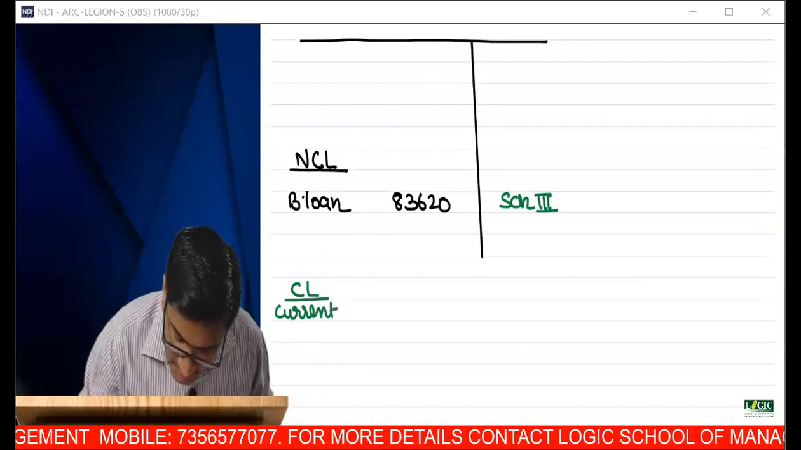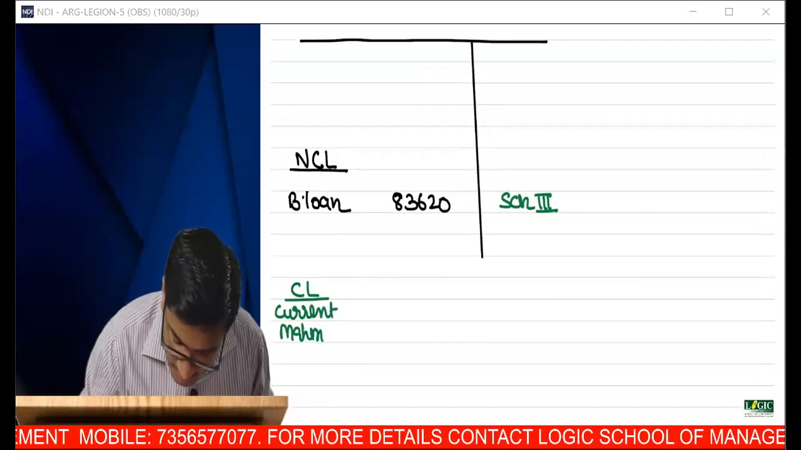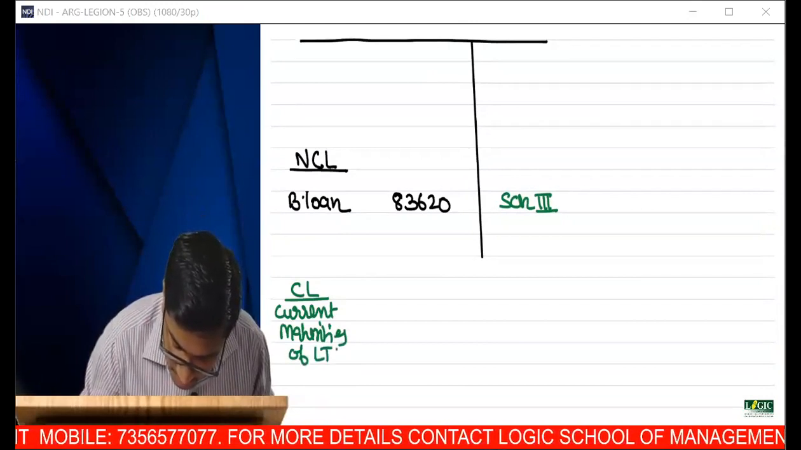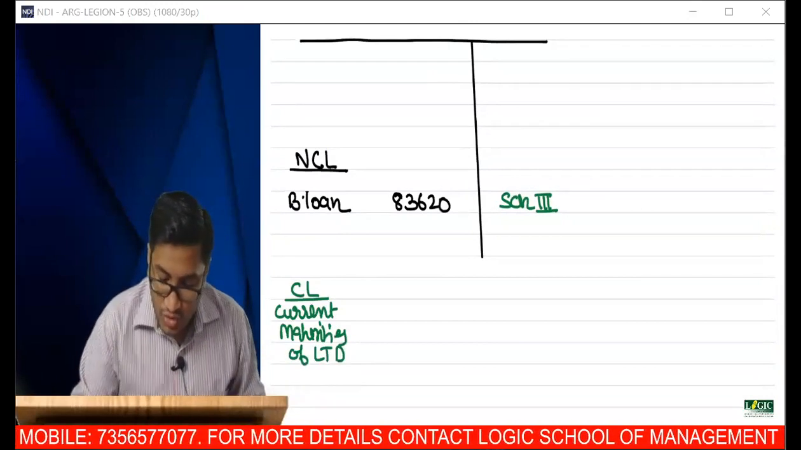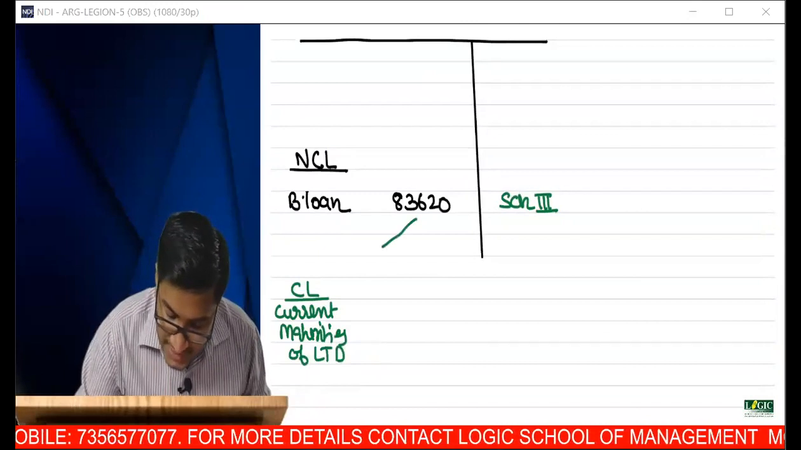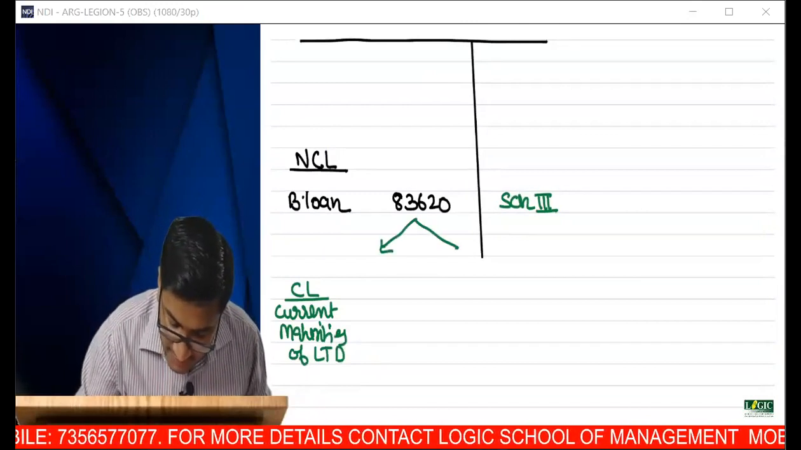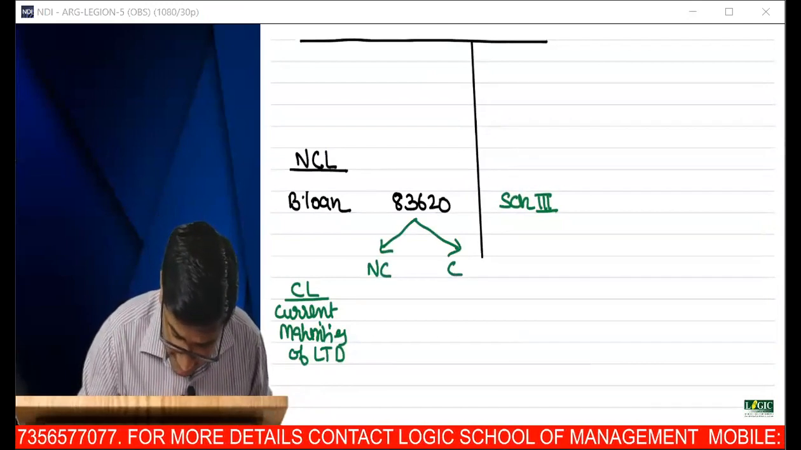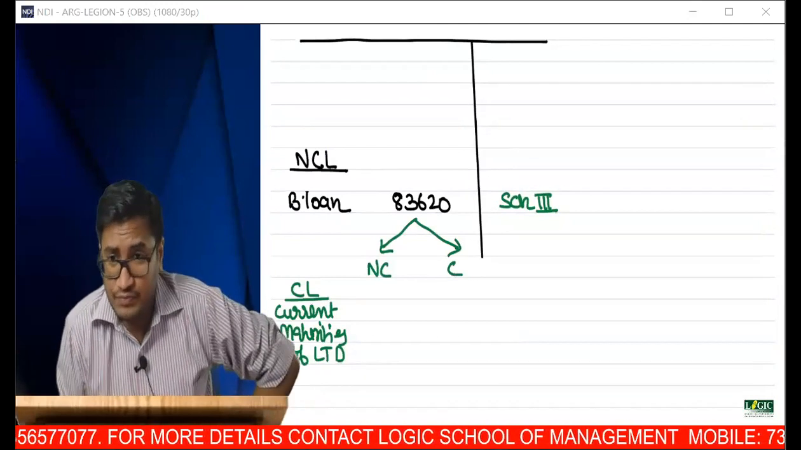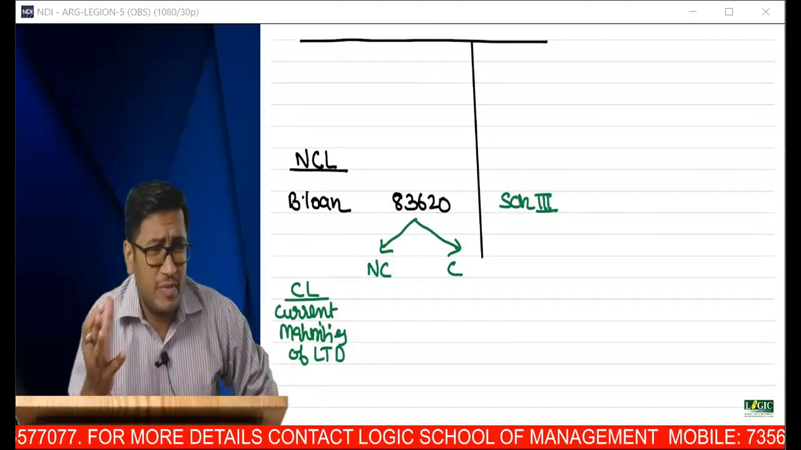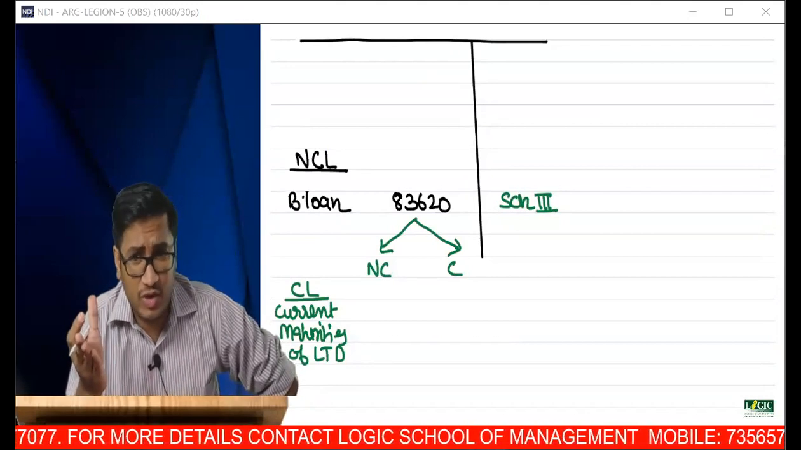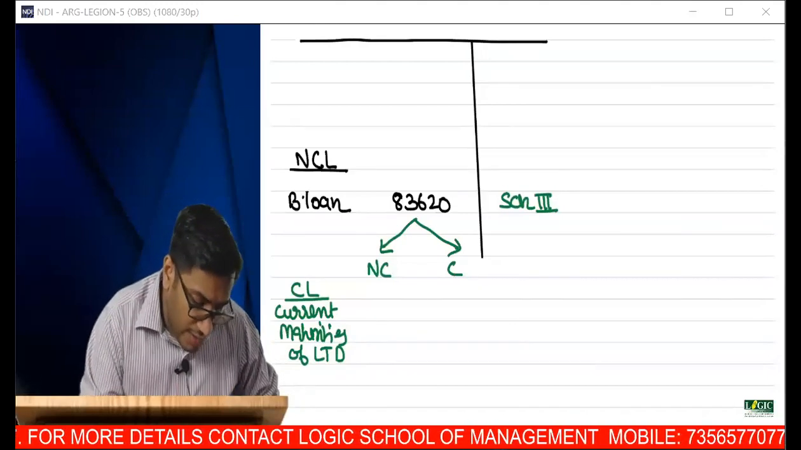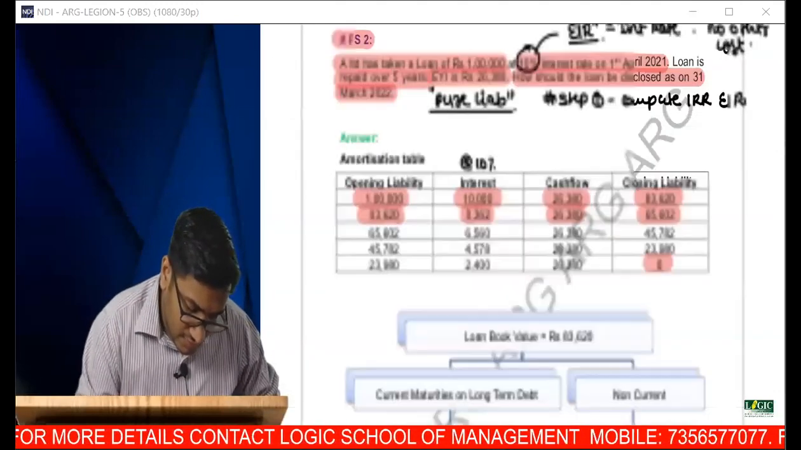Current maturities of long-term debt. So you have to split this loan into 2 parts. How much is non-current and how much is current? You have to present all these things, and you will be doing this in real life also with respect to audit. There's nothing new. So how do you do that?